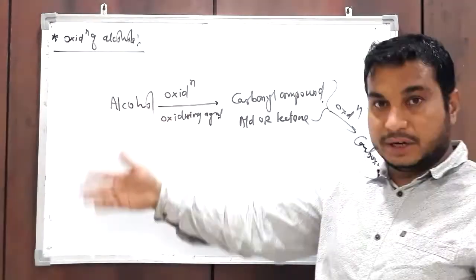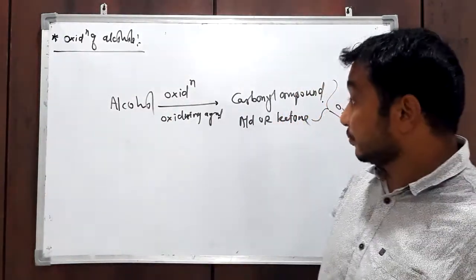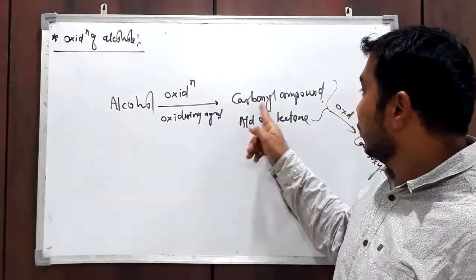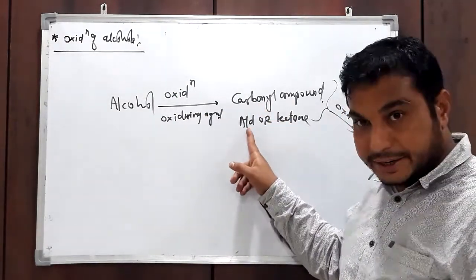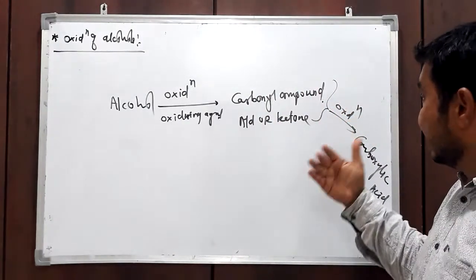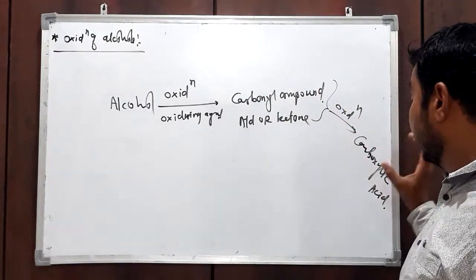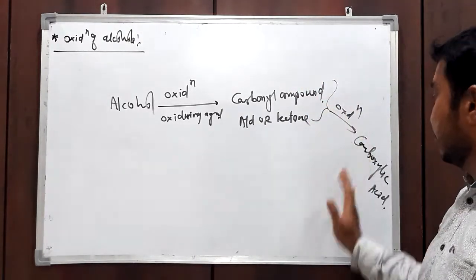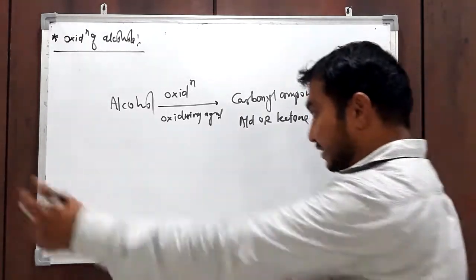So any alcohol, primary, secondary or tertiary, on oxidation gives either aldehyde or ketone, and then this on further oxidation gives carboxylic acid.